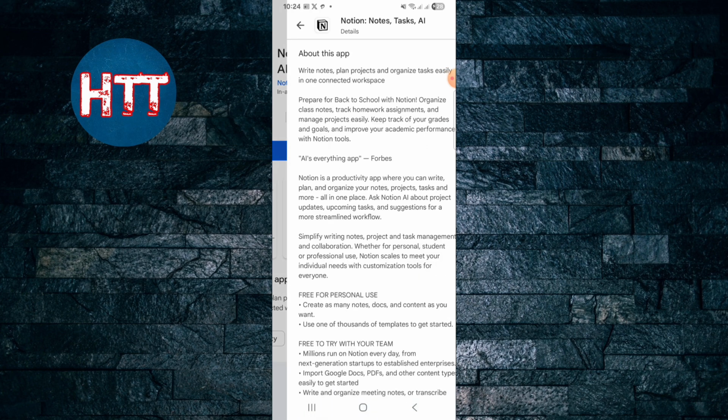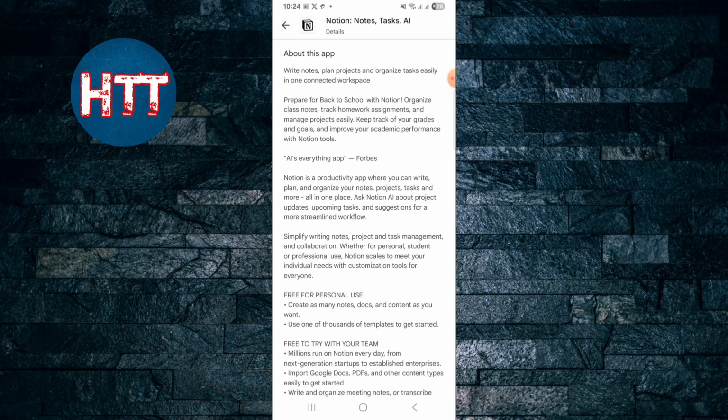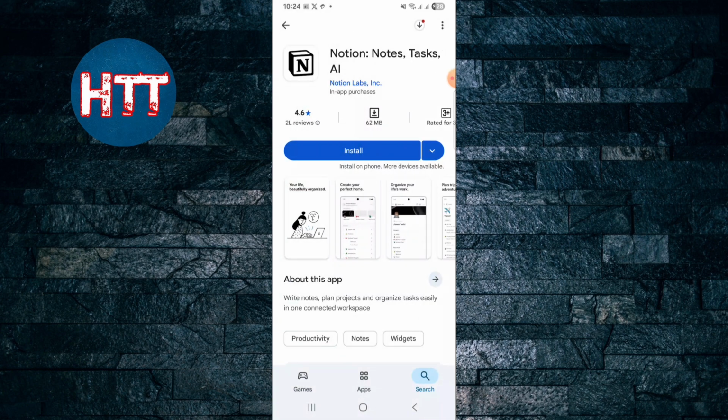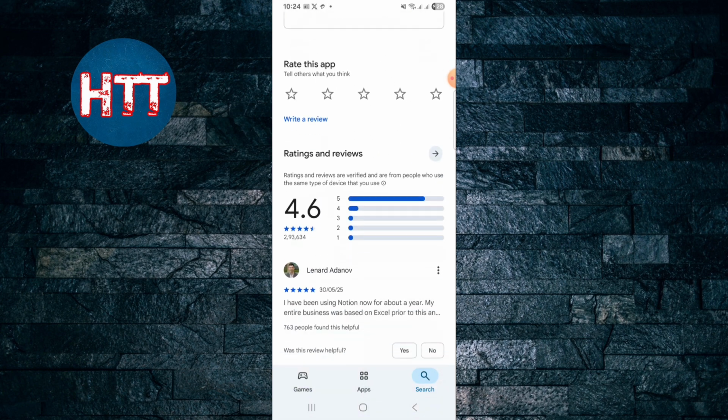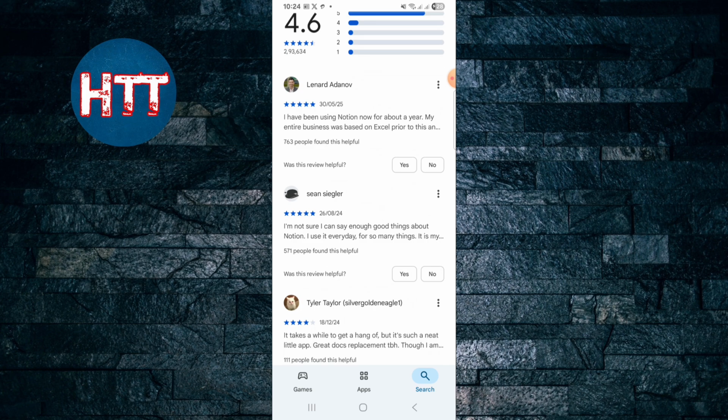So if you learn about this app, prepare for back to school with Notion, organize class notes, track homework. And if you see here the people's feedback: have been using Notion now for about a year. My entire business was based on Excel prior.